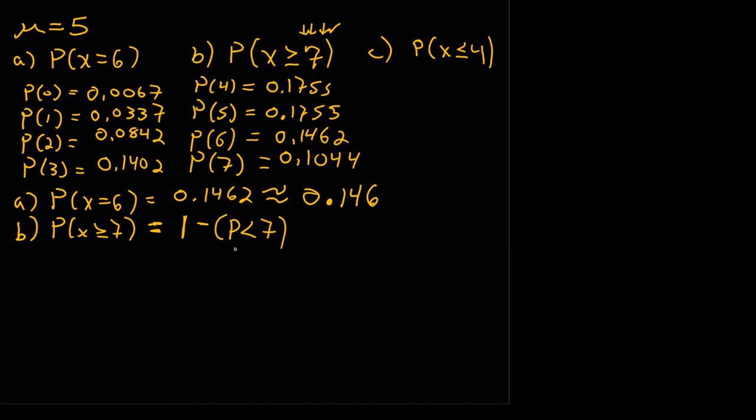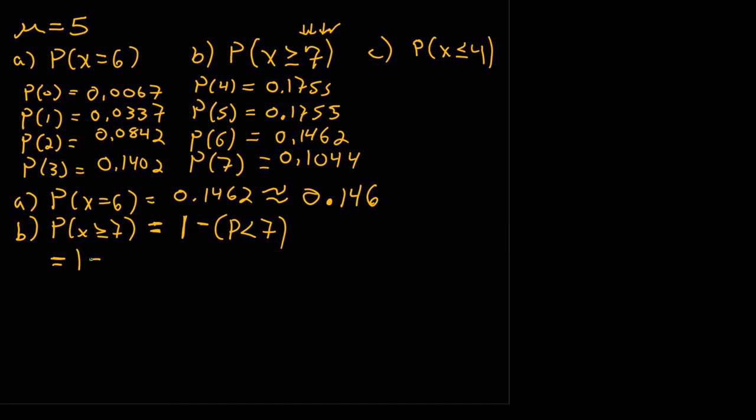Because if I add up all the probabilities of everything from 7 all the way up to infinity, that still has to add up to 100% with everything less than 7, which is on my table here.